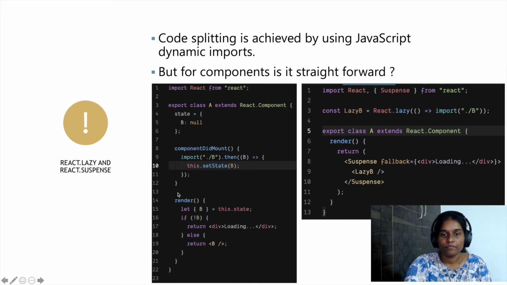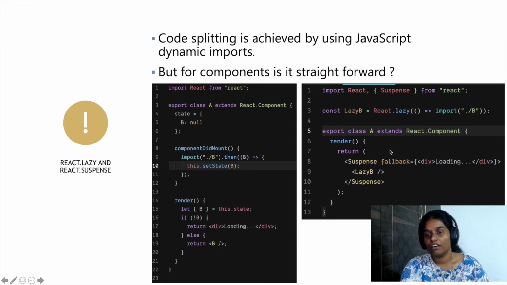And also, if we observe, this is not at all scalable. Imagine there are more components in A, like C, D, etc., which need to be loaded lazily. Our state keeps on extending to accommodate this kind of request. So let's see how this translates with React Lazy and Suspense.